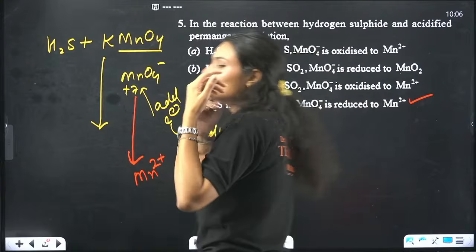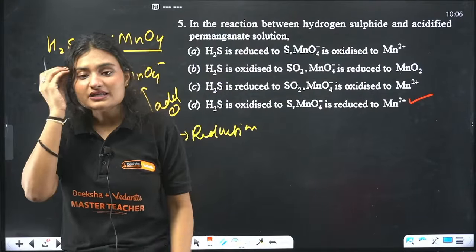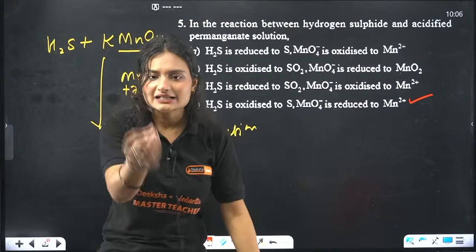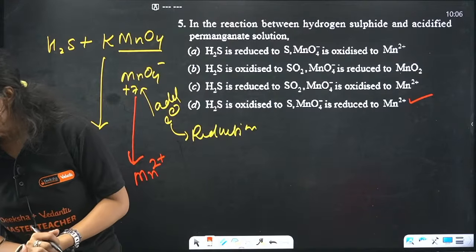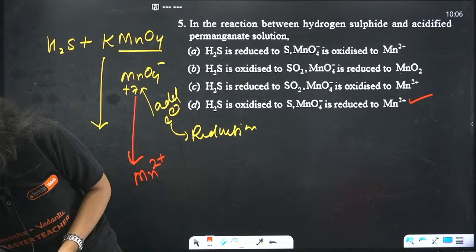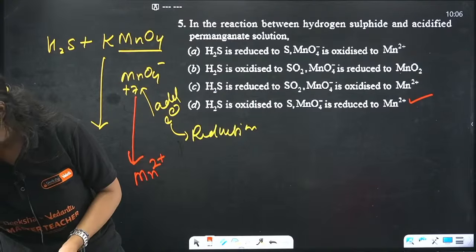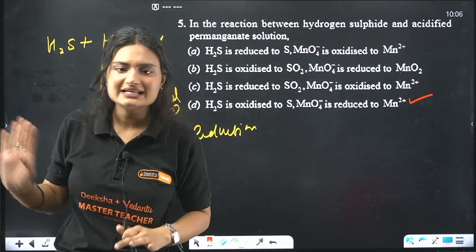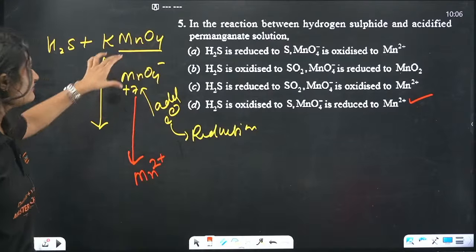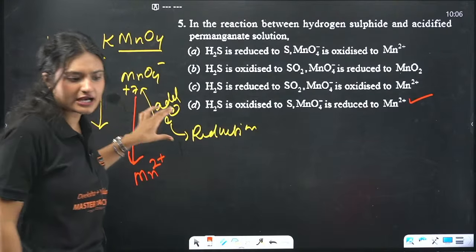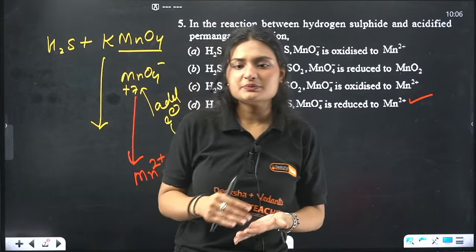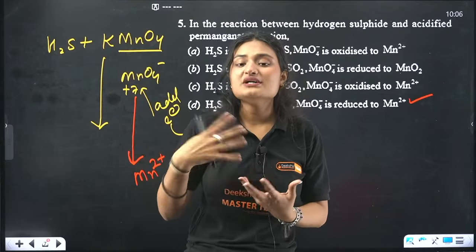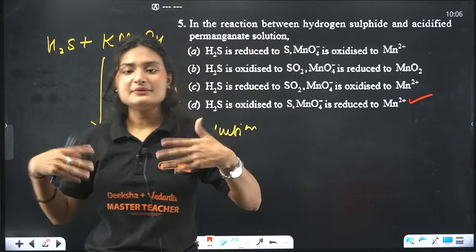Even if I do not know half of the reaction, by using a smart way, common sense and a little bit of chemistry knowledge, I can predict it. How to make the reaction depends on the question. From here you do not have to write the exact reaction. You just have to have an idea how MnO4 negative reacts. In the previous papers, they do not want the exact reaction. They only want you to have an idea of what will happen to MnO4 negative and what will happen to H2S.